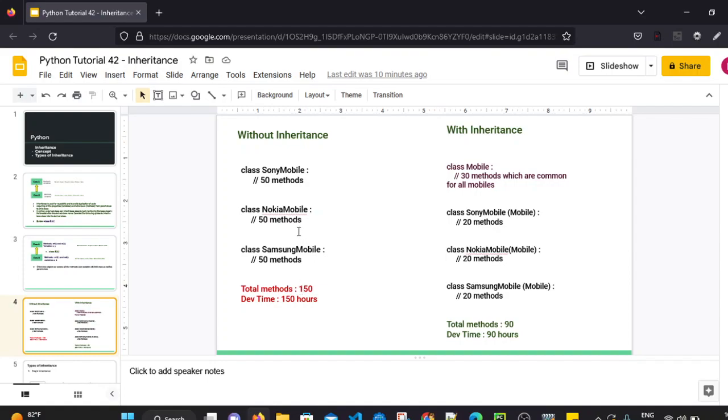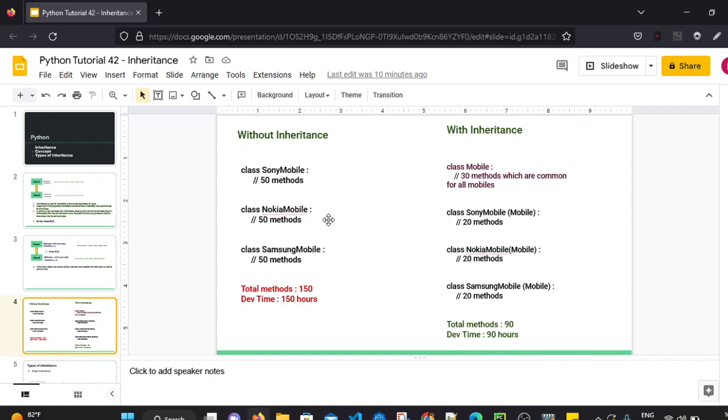Let's say 150 methods. This is without inheritance. So without inheritance, the developer will create class Sony Mobile and write 50 methods in it. Similarly, he can write 50 methods for Nokia Mobile, and for Samsung Mobile also, he will have to develop 50 methods, right? So in total, the developer has to write 150 methods.